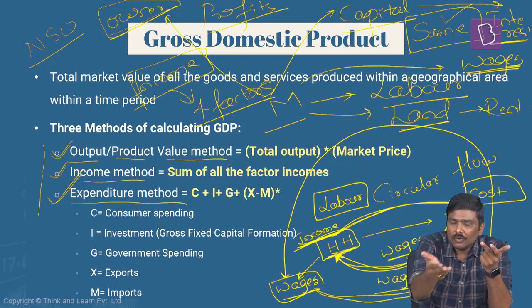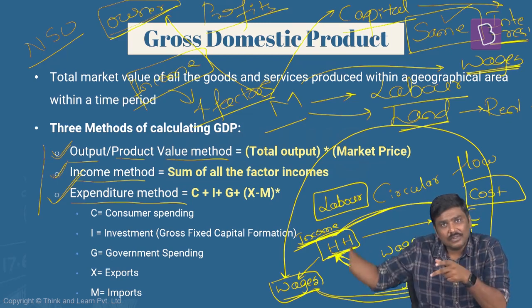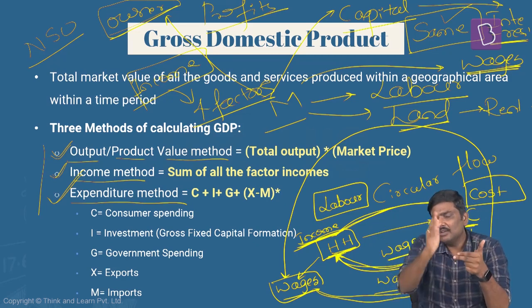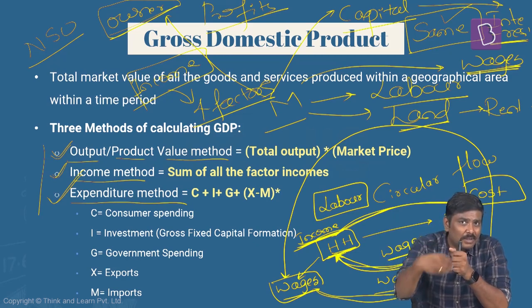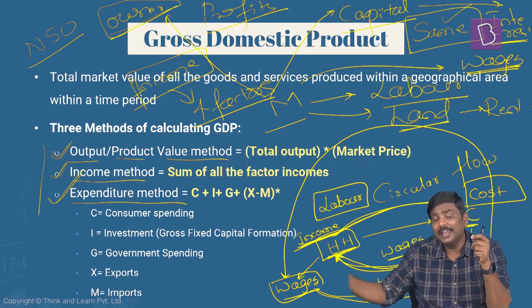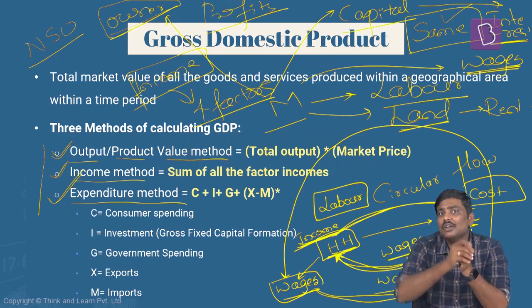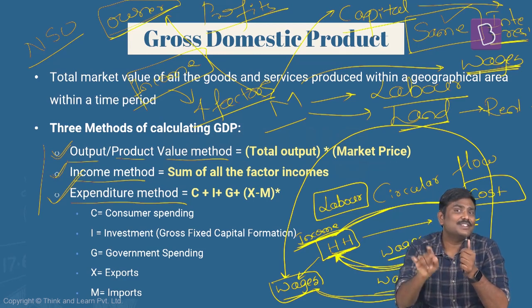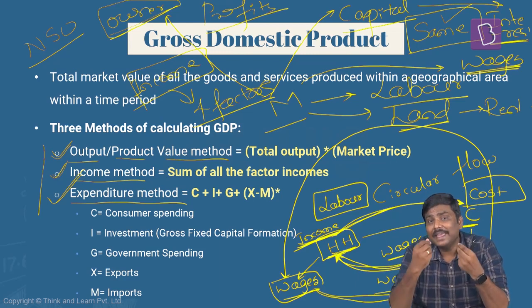And second, you are working or you have set up this particular manufacturing facility by taking land from someone else, or you have rented a particular place from someone else. So after every month, you will have to pay certain rent to the owner of this particular place. For the company, the rent becomes an expenditure. It becomes a cost. But for the owner of the facility, it becomes an income. Third one, to start manufacturing, you have taken a loan from a bank. So you'll have to pay interest to the bank. Interest for the company will become expenditure, but for the bank will become income.